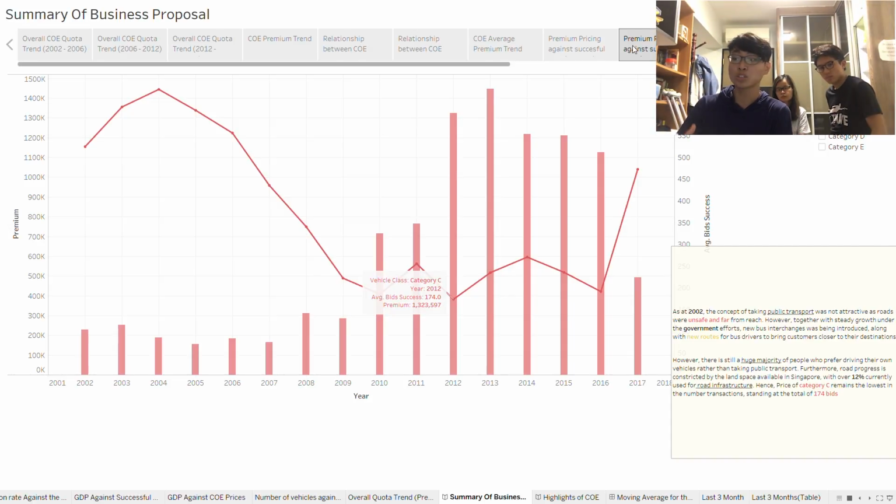With that being said, there's still a huge majority of people who want to drive their own private cars instead of taking public transport, and together with the constraints of land space, the price of category C will remain the lowest in terms of the number of transactions, standing at a total of 174, with that in 3.1 and 3.2.